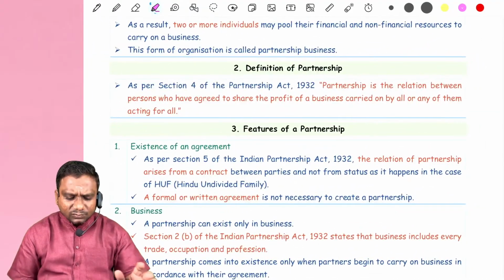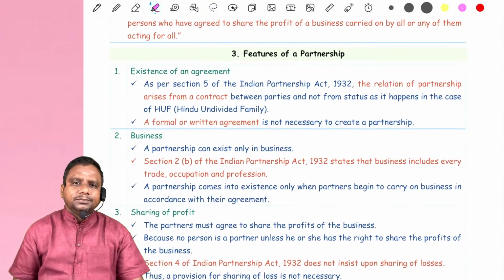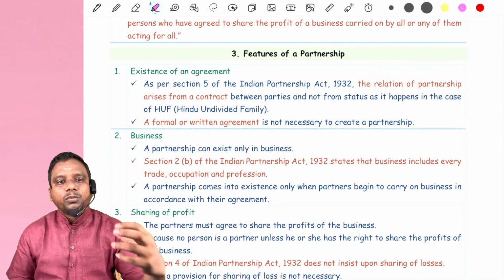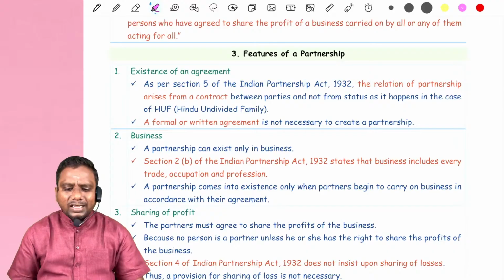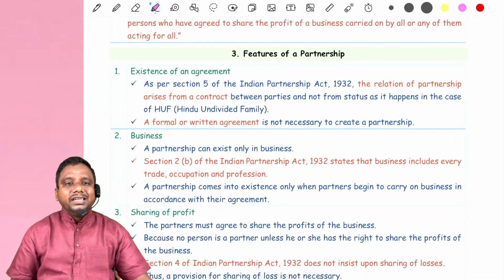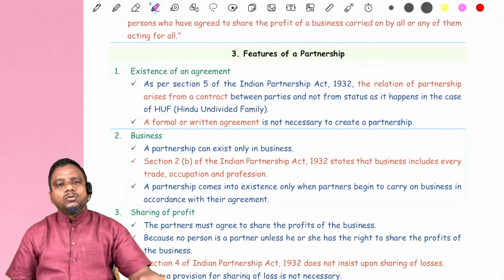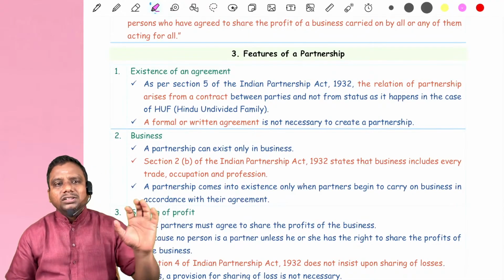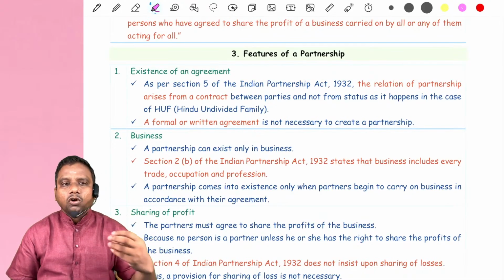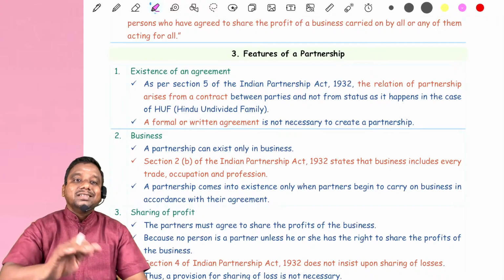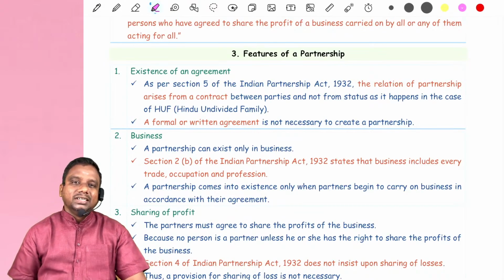Clear students? Right. How will the partners share the profits? It depends on the partnership agreement. Based on the partnership agreement, we distribute the profit to the partners. Sir, what may the partnership agreement provide? The partnership agreement may provide for salary to the partner, commission to the partner, or any interest on capital to the partners, or any interest on drawings charged from partners, or any amount of reserve, some amount of profit may be transferred to the reserve. After doing all these adjustments, the remaining profit is called distributable profit, and this distributable profit may be distributed among partners in their agreed profit sharing ratio.